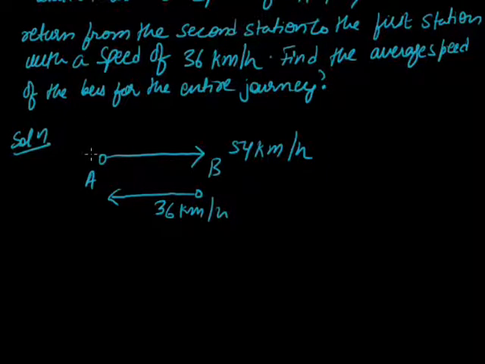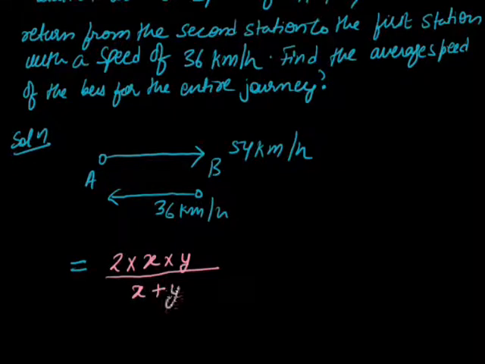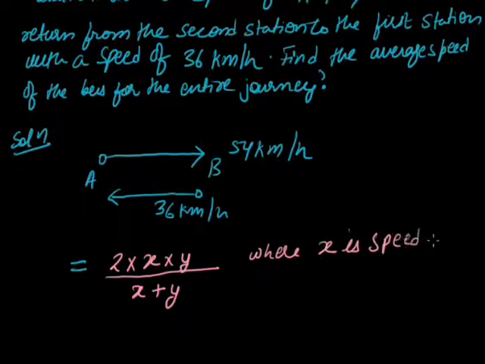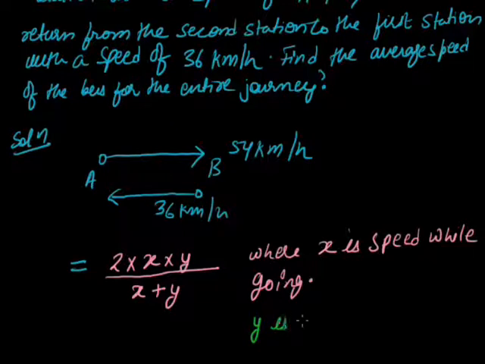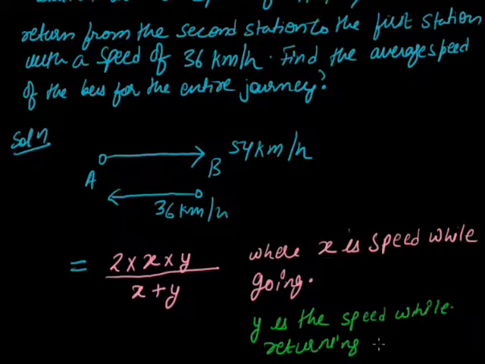One method which I have brought for you is that when the same body goes a distance and returns back the same distance, then we can use the formula for finding the average speed, that is 2xy divided by x plus y, where x is the speed while going and y is the speed while returning back.